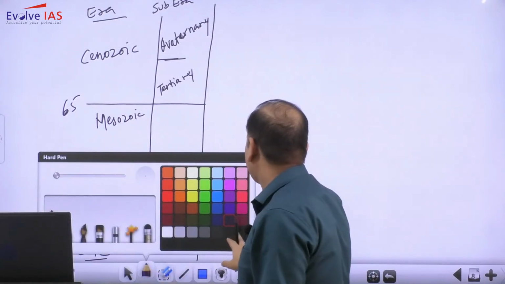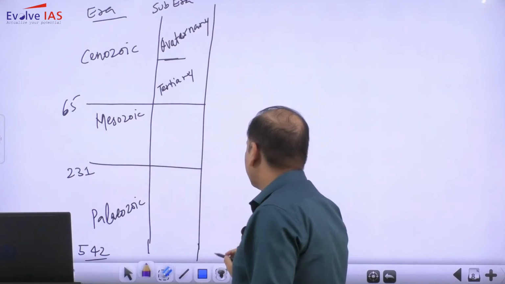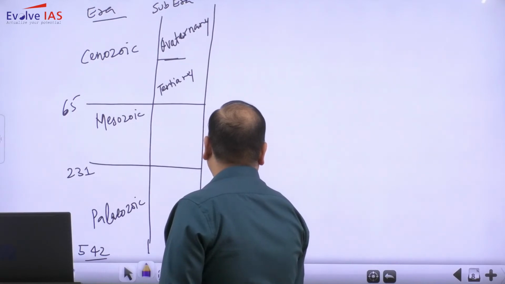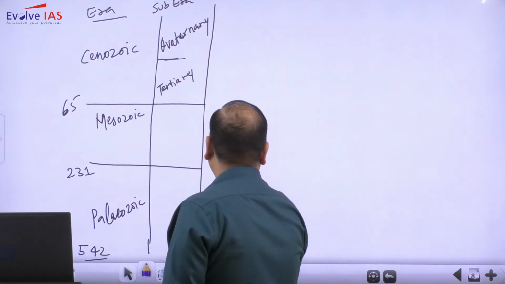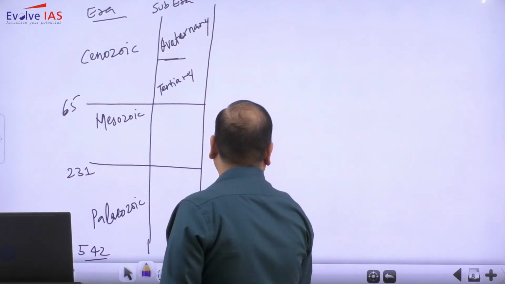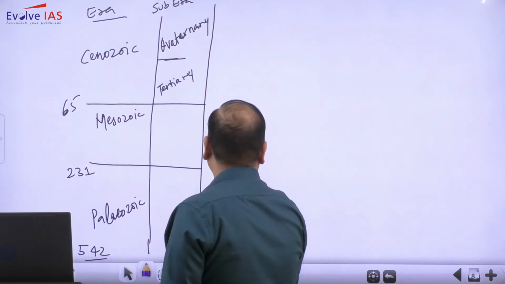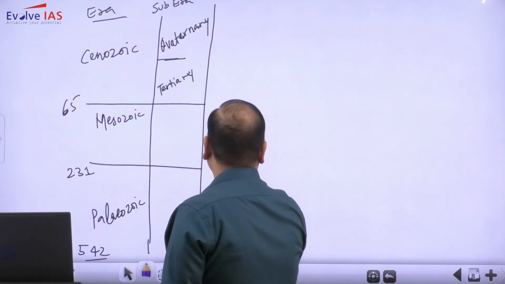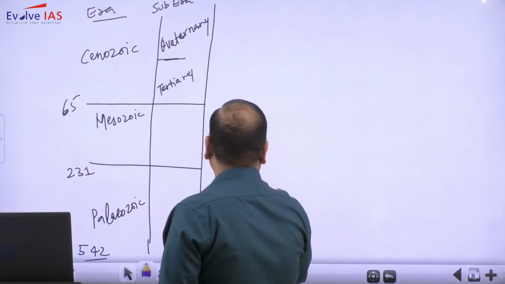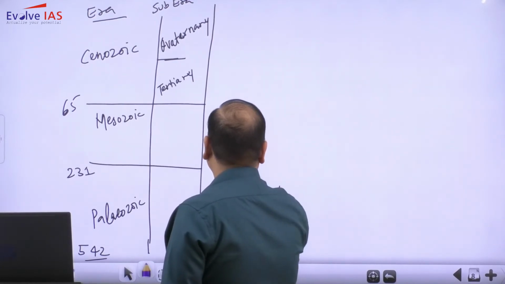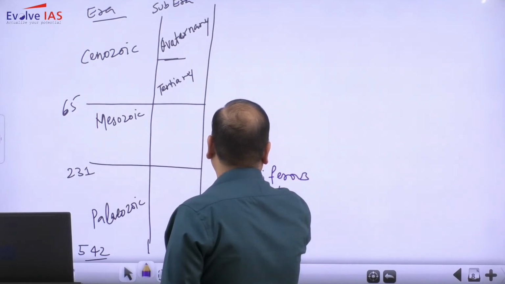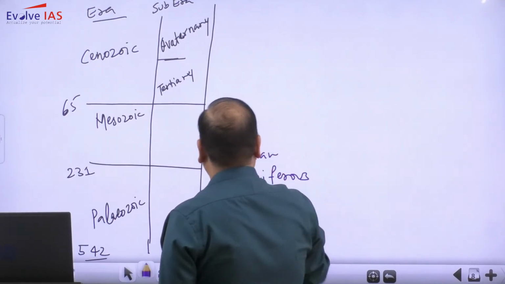Paleozoic has been further divided into Cambrian, Ordovician, Silurian, Devonian, Carboniferous, Permian.